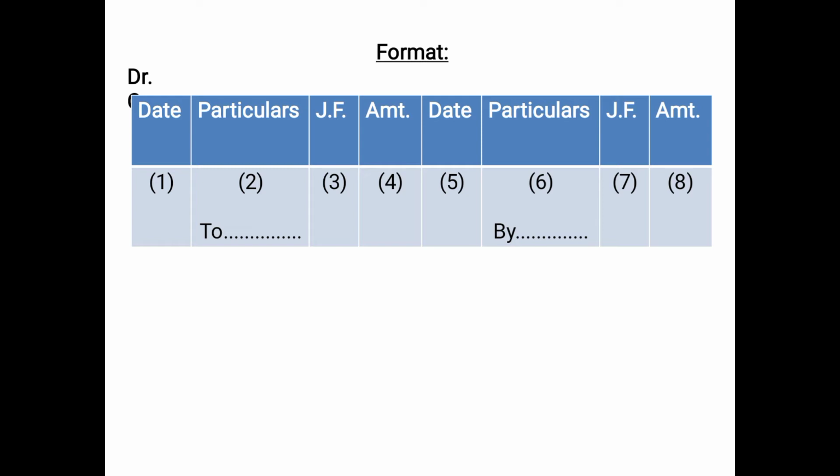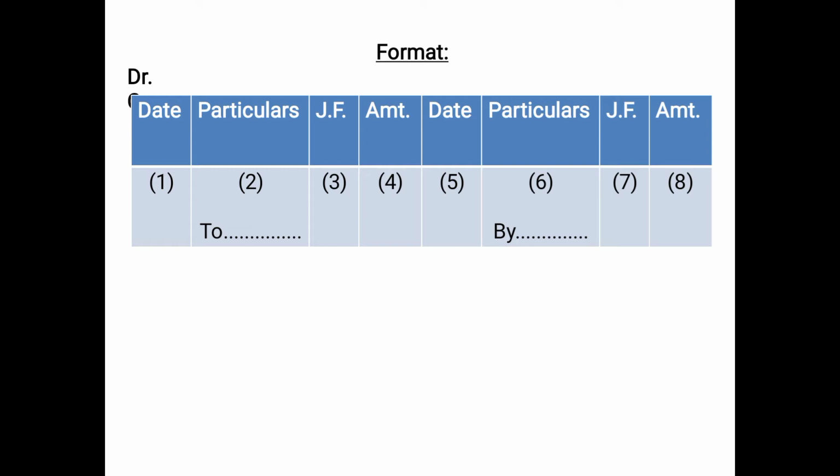Then amount, and the same 4 columns will be repeated on the right hand side, which is also known as the credit side, that is date, particulars, journal folio, and amount. So if you see, there are altogether 8 columns in the format of ledger. Date, particulars, journal folio, amount on the debit side, and the same columns date, particulars, journal folio, and amount on the credit side.